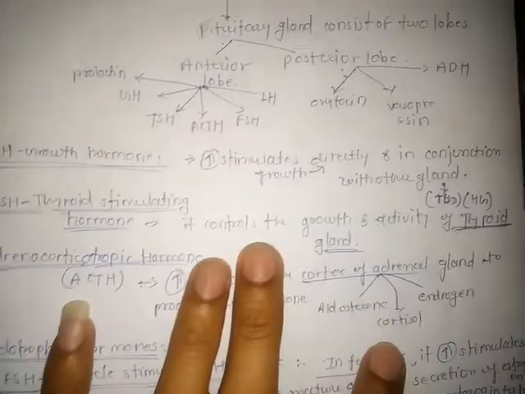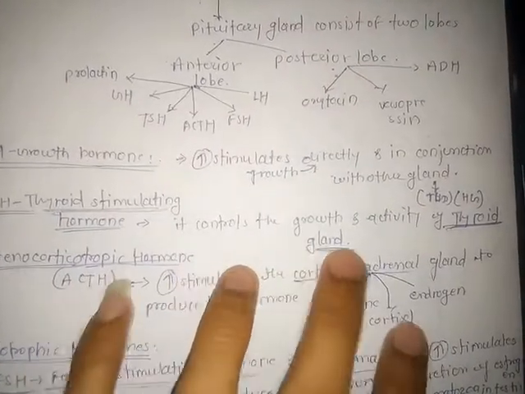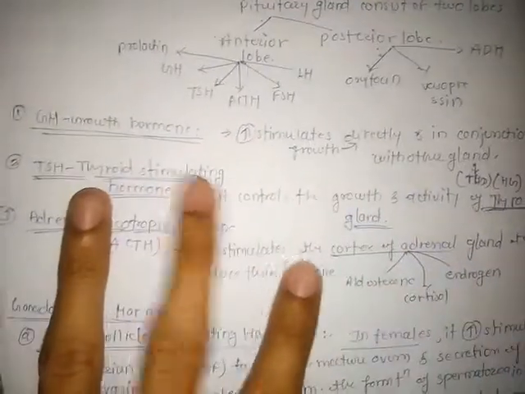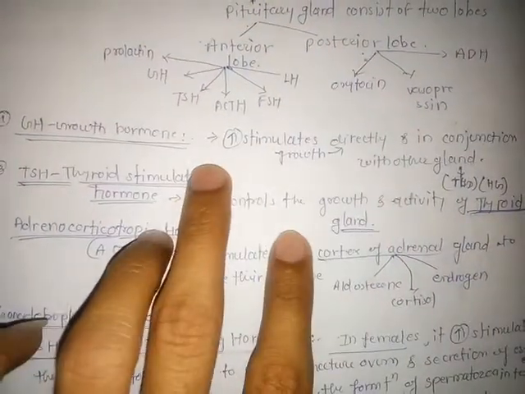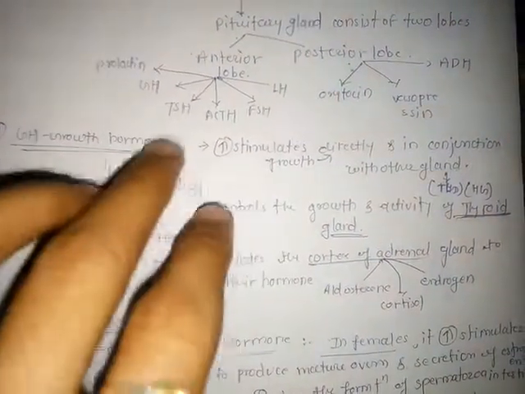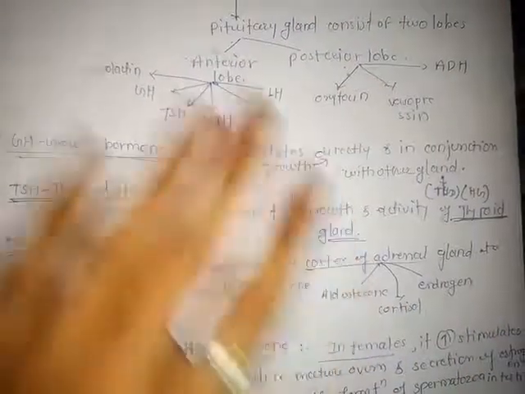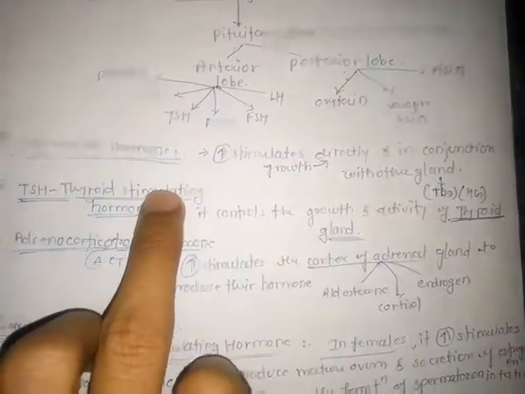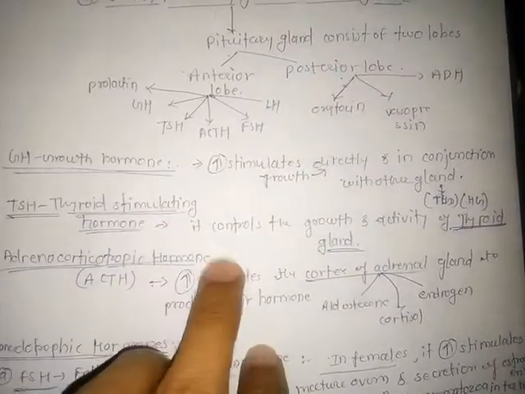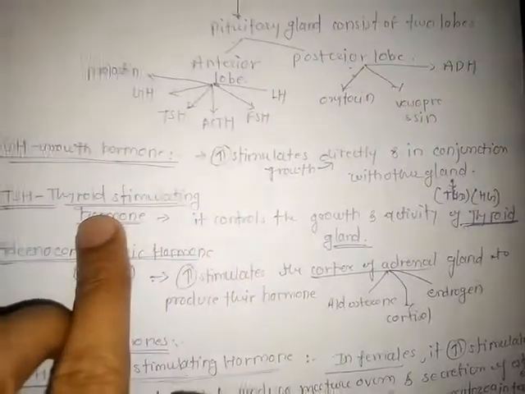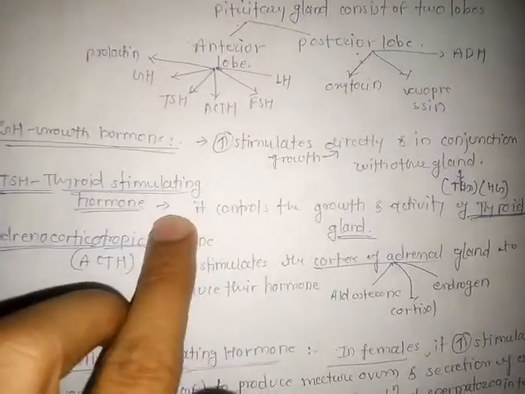This hormone controls the growth and activity of the thyroid gland. Thyroid stimulating hormone is released from the pituitary gland. The hypothalamus receives the signal and releases hormones to the anterior lobe of the pituitary gland, which releases thyroid stimulating hormone.